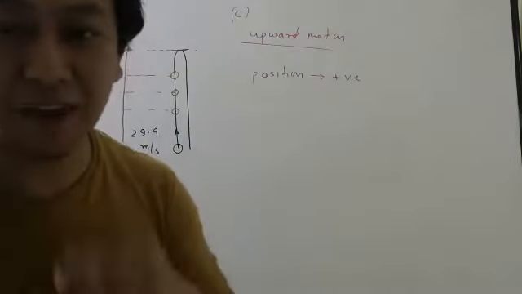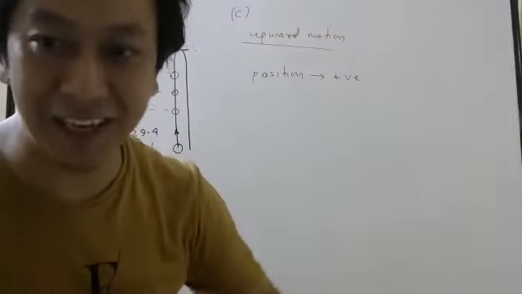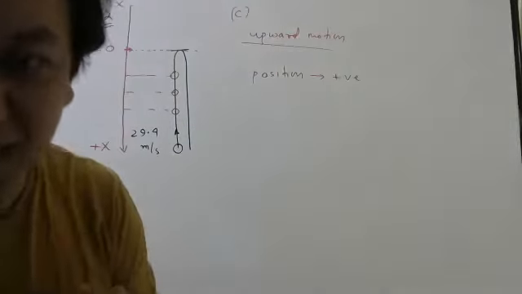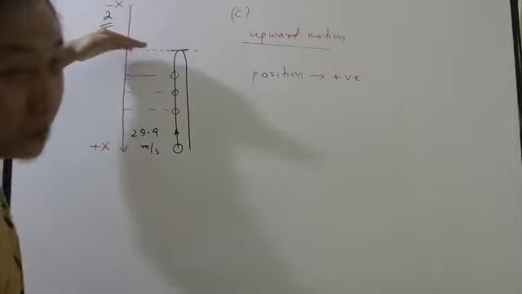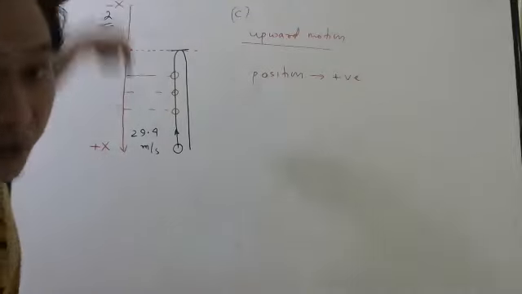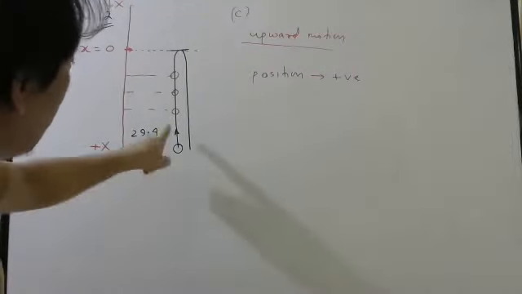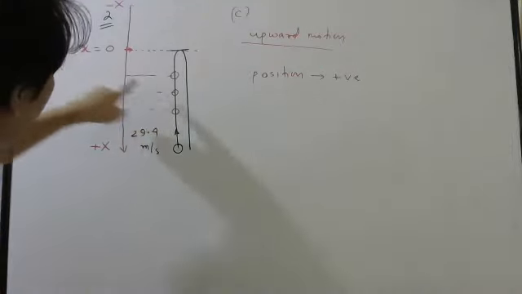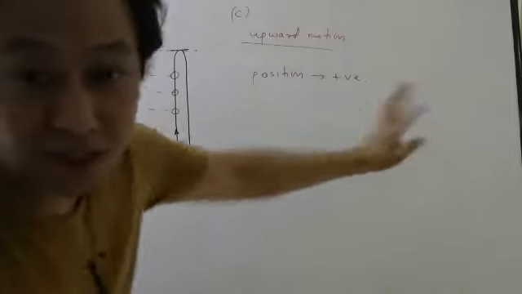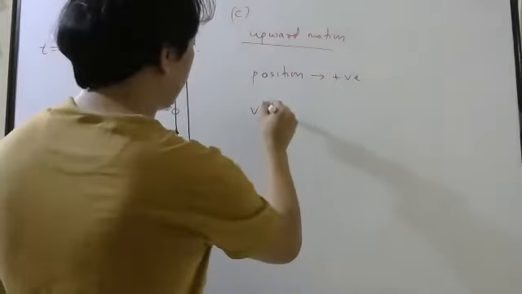Usually we have a habit of saying down is negative, I know, but in the question very clearly they have written this should be the origin and downward should be taken as the positive x-axis. So no matter where the ball is, the x coordinate will be positive. So position is positive.